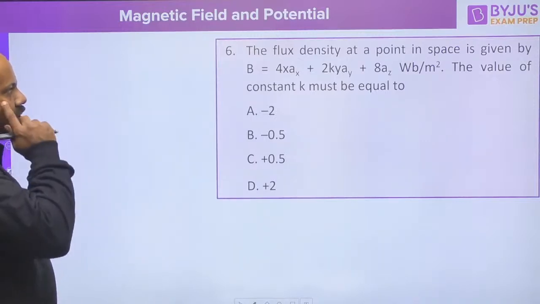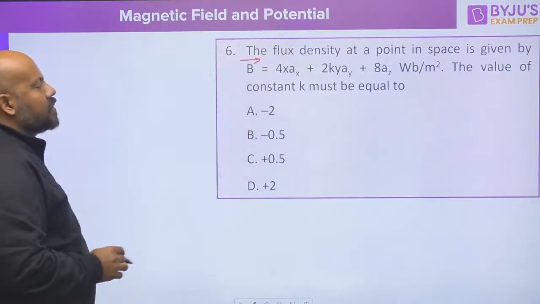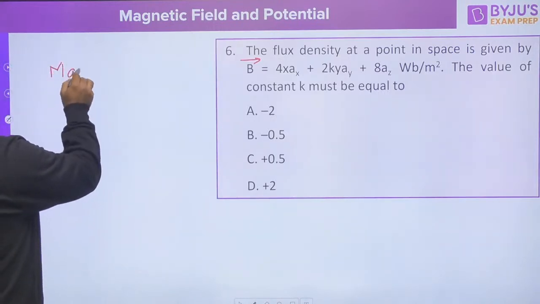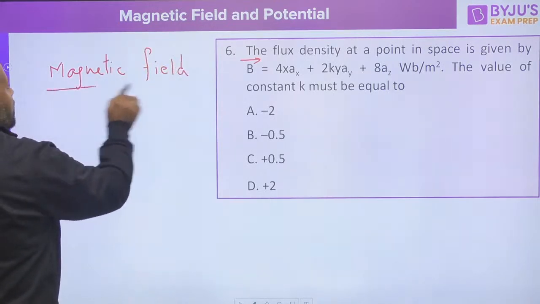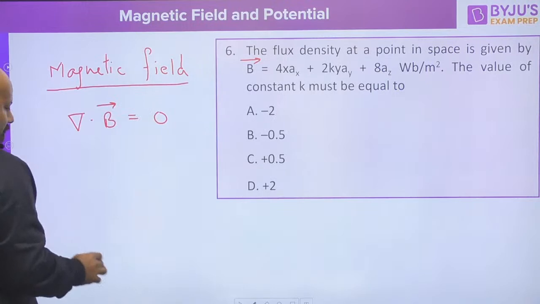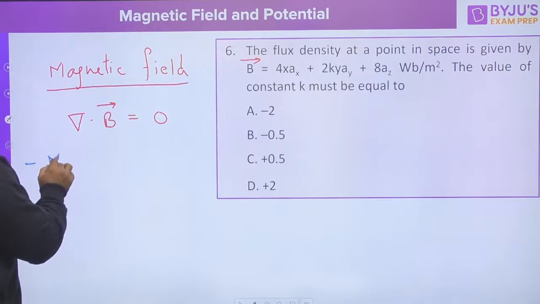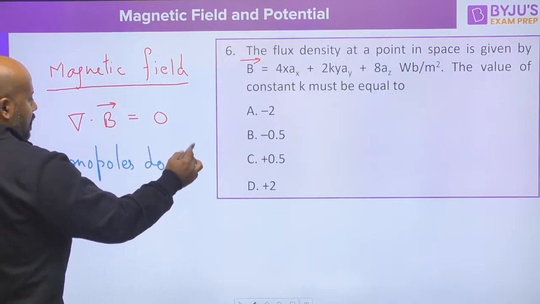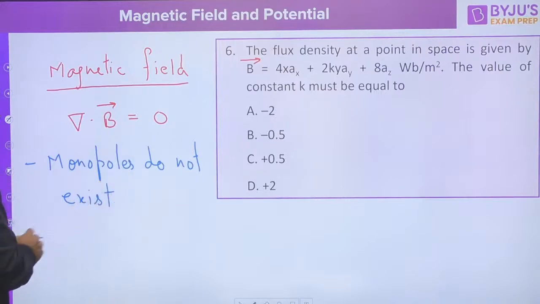See the next question. He is saying the flux density at a point in the space is given by this expression, and he is asking what is going to be the value of K. Now you know that for a magnetic field we have the Maxwell equation which says that the divergence of magnetic field density is always zero. What are the consequences of this? Number one, monopoles do not exist.